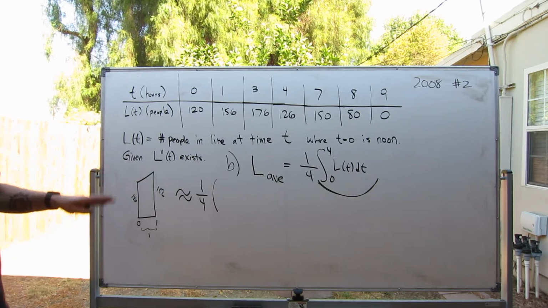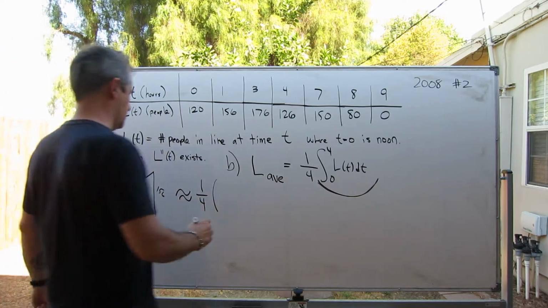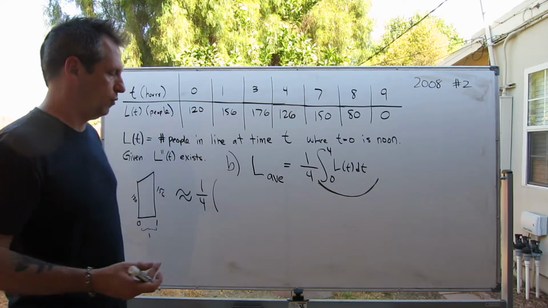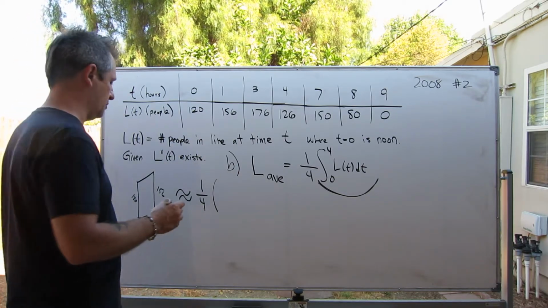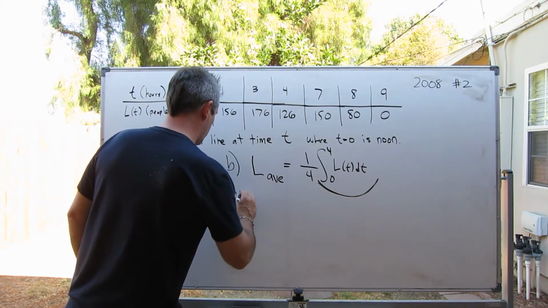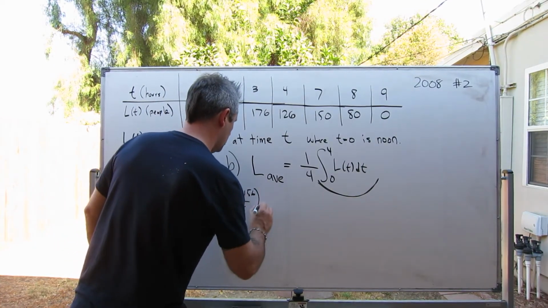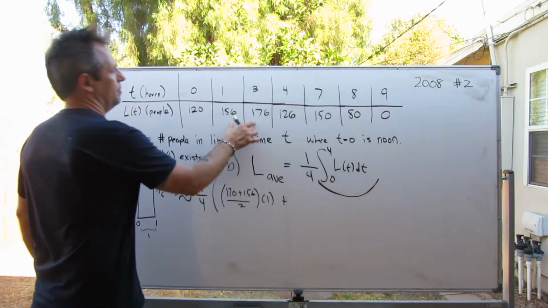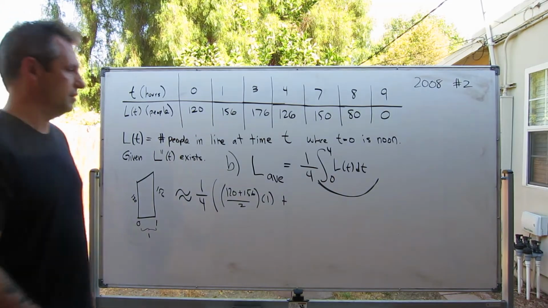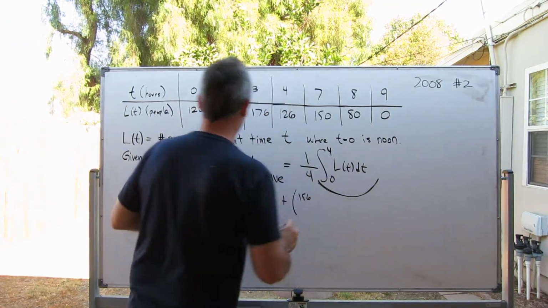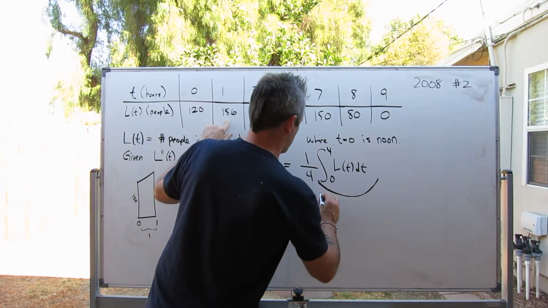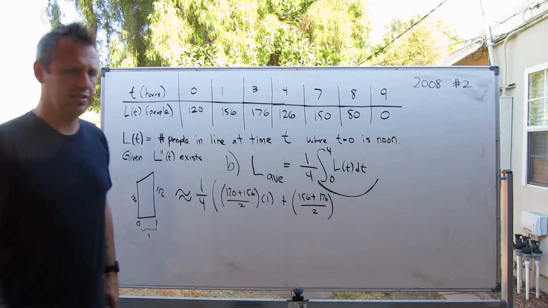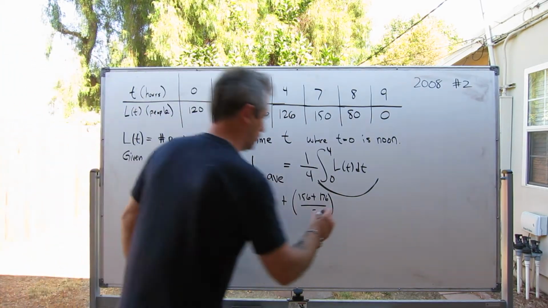So my first trapezoid area is just going to be the average of the 2 bases times the height. That's the formula for the area of a trapezoid. So it's going to be 120 plus 156 over 2 times 1. First trapezoid done. The second trapezoid is going to be the one that goes from time 1 to time 3. So that's going to be 156, that's plugging in 1, plus 176, that's plugging in 3, over 2, the average of the 2 bases, times the height, which is the width of this interval, which is 2.